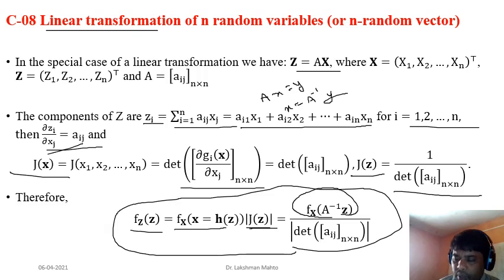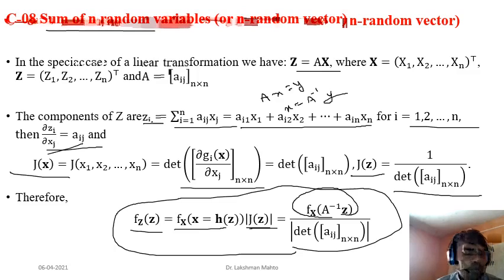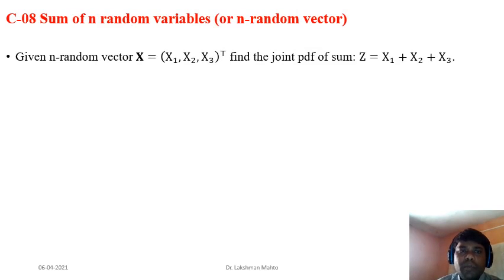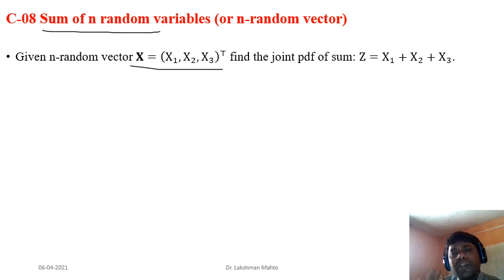This is a very generic formula. I will go through a few examples before winding up this class. Just one example: I'm talking about the sum of n random variables. Suppose I have taken n equal to 3, so we have a three-dimensional Gaussian, a three-dimensional random vector.